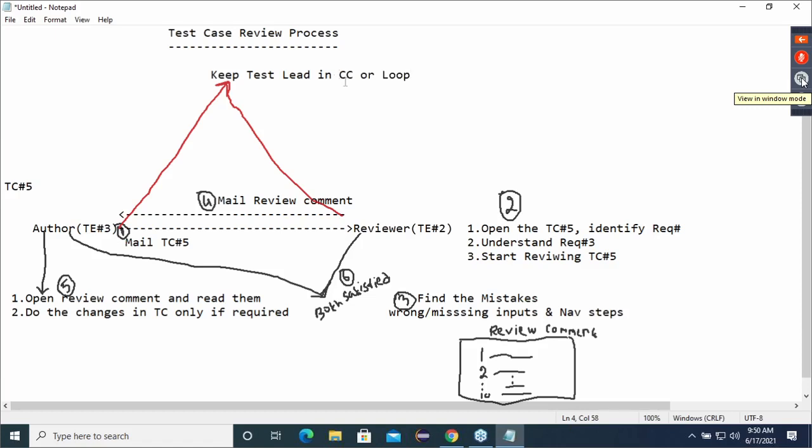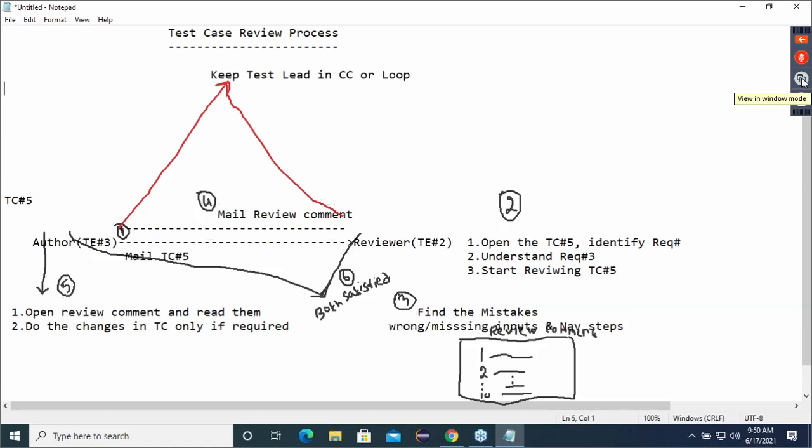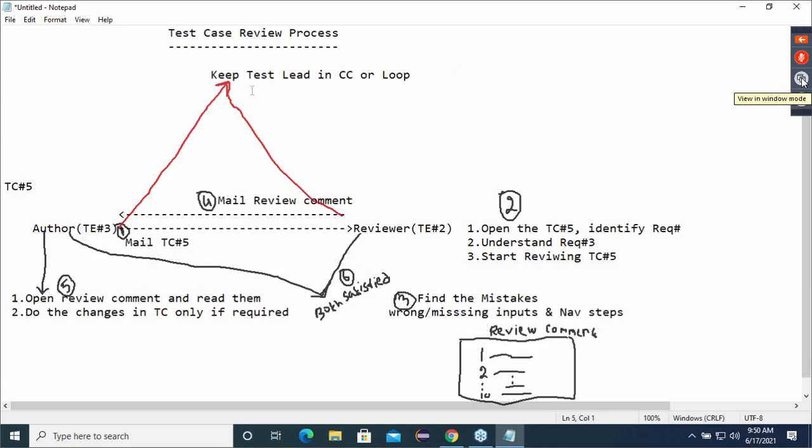And guys, remember one more thing. Why you should keep them in the loop is because finally, he approves the test case. Finally, the TL should approve the test case.